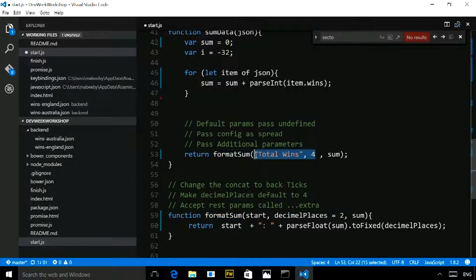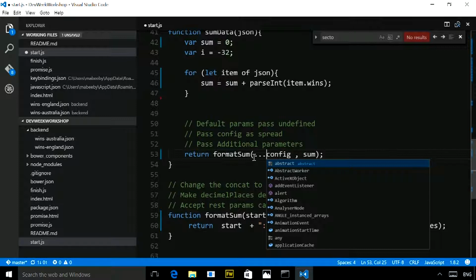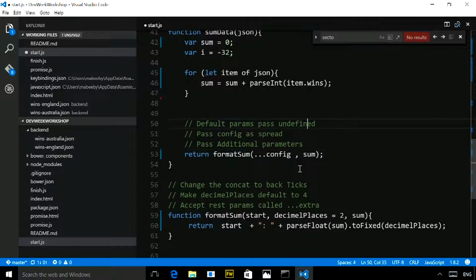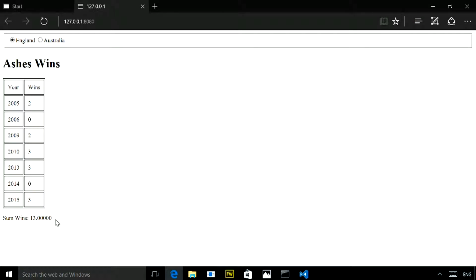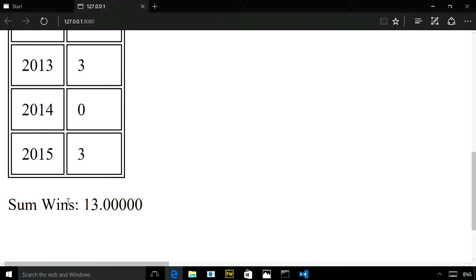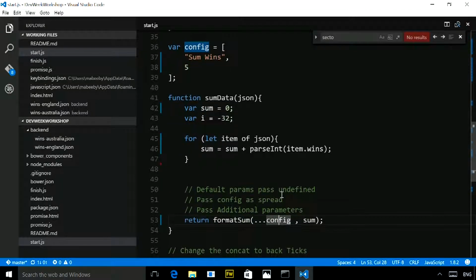The way I do that is use the spread. So I just call config there, and I say ... like that. And that spreads out the array, so that it now becomes the first and second parameter. So it should now change to sum wins, and then the decimal places should be number 5. But you've got the idea that I've got sum wins, and then 5 decimal places. So that's spreading out an array to pass in.